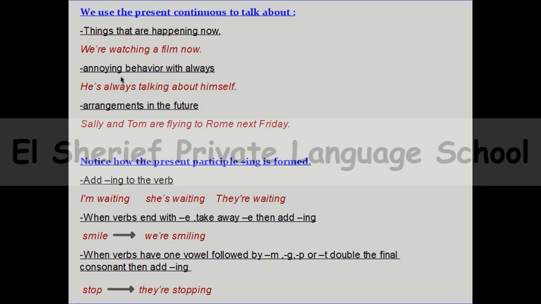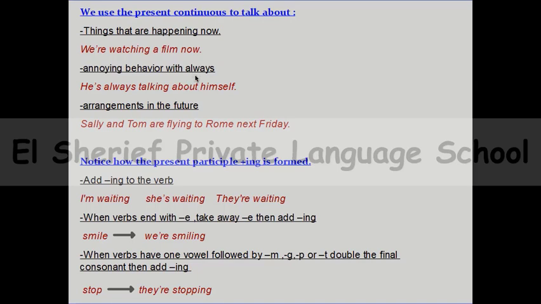Number 2, and this is a new usage. I think you didn't know it before. We can use the present continuous to talk about annoying behavior with always. Oh my God, Miss, can I use always in the present continuous? Yes.